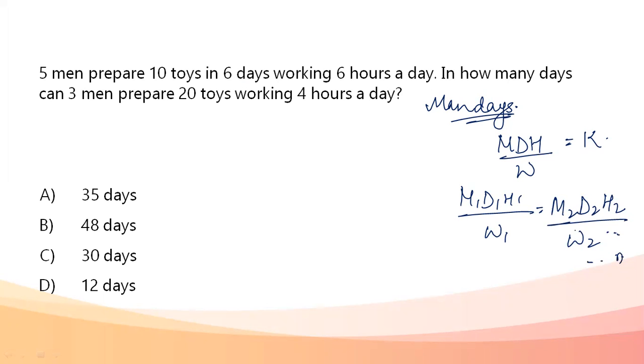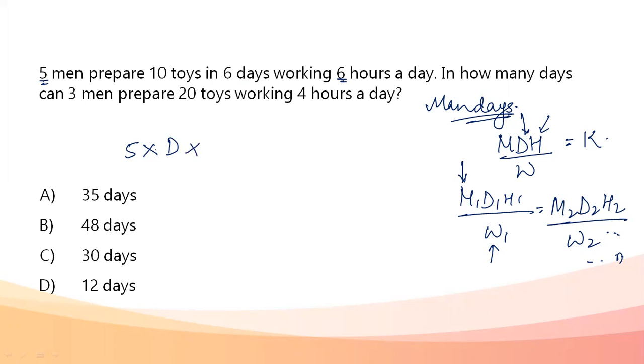I can extend it for as many groups as I have, where M is the number of men involved in doing the work, D is the number of days, H is the number of hours, and W is the work that this group is doing. So let's write it M1 D1 H1 in this format. Let's write it equal to this. So M1 is the first group of men, it's 5. D1 is 6.